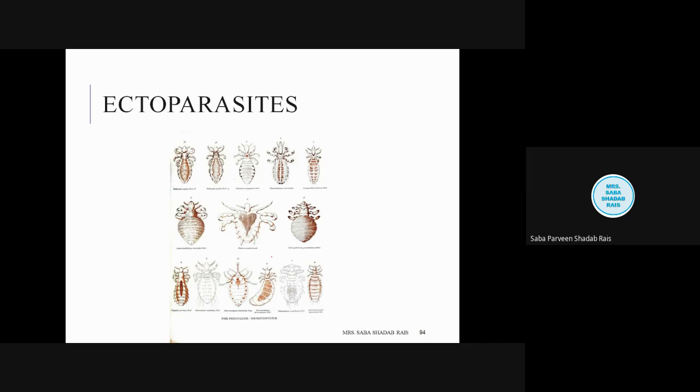Now we will be talking about the ectoparasites. Students, we will be talking about the morphology, life cycle, pathogenicity, control measures and treatment of these parasites. But we will not start it today. All three ectoparasites we will learn together in one lecture, the next lecture. So three ectoparasites are there. We will be talking about the head louse, the mite, as well as the bed bug.